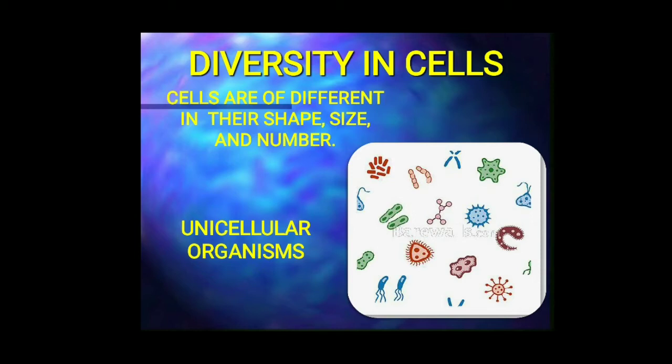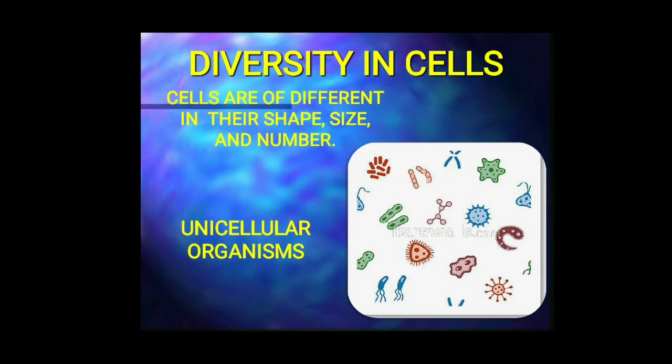In the observation of onion peel cells and human cheek cells, you have observed that all the cells in that particular onion peel are similar in shape and structure. But do you think, children, in the complete human body, all the cells are of the same size and shape? There are millions of living organisms in nature. They have different shapes, sizes, and vary in the number of cells that they contain.